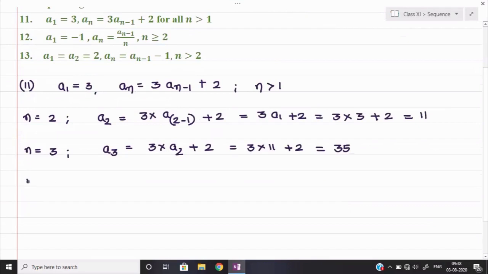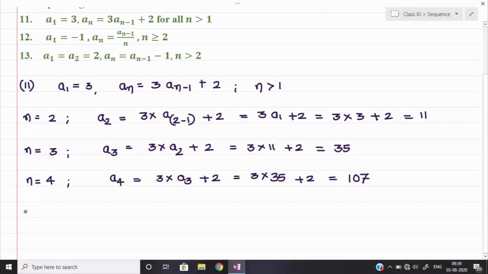n is equal to 4, so n equal to 4 means this will be a4 is equal to 3 into, definitely it will come a3 because n minus 1 is there, and plus 2. So 3 into the a3 value we have, 35, plus 2. 35 into 3, I think it is 105, and plus 2, this will be 107.